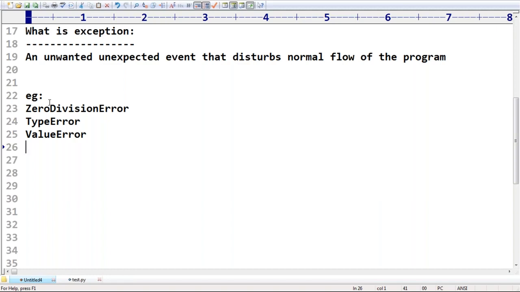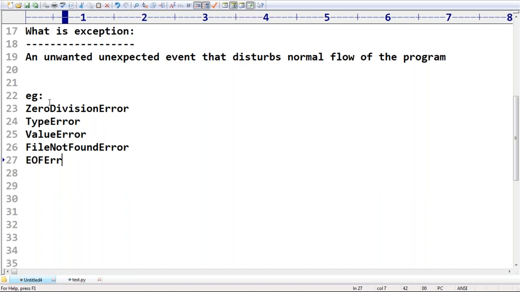Sir, next, file not found error. In Java, it is called file not found exception. Okay. EOF error. Like these kinds of things are by default considered as errors. Clear for all of you?